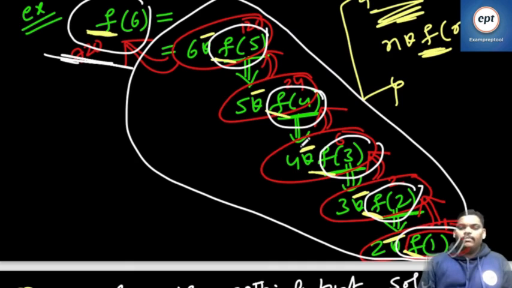Including factorial of 6: 6, 5, 4, 3, 2, 1. Totally 6 function calls.